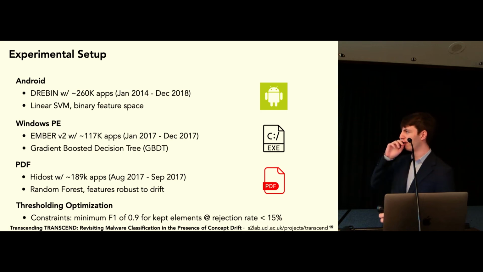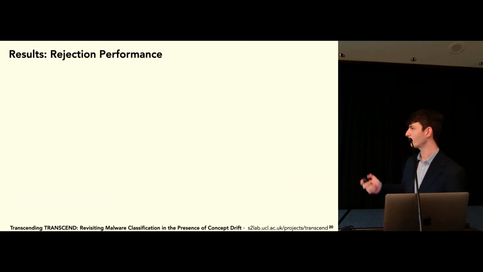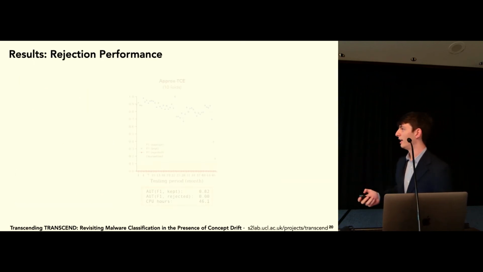And then we have our thresholding optimization constraints. So we operate over a specific rejection rate, and we operate over trying to maximize F1 score. Now, these can be tweaked depending on what the practitioner wants to do, for example. Also, these constraints will only be satisfied at calibration phase, because at test phase, we would actually expect more rejection as there's more and more drift. So here are the results.